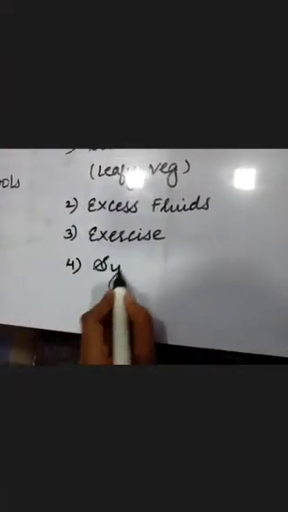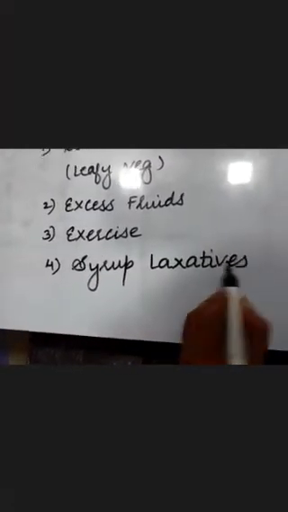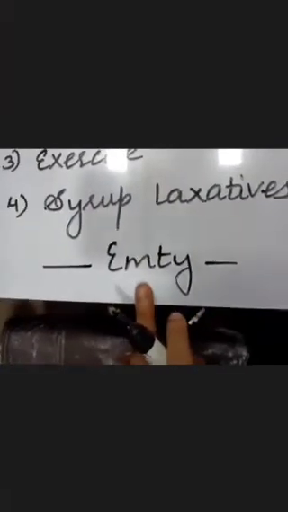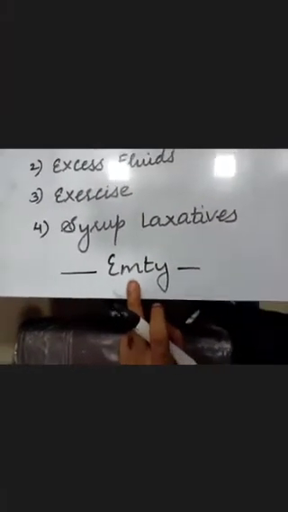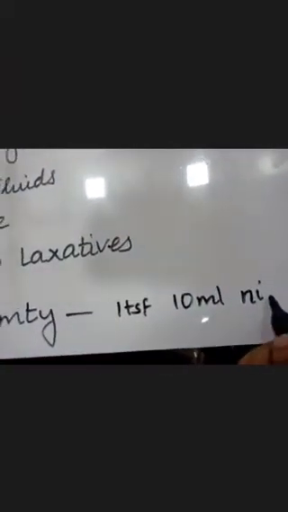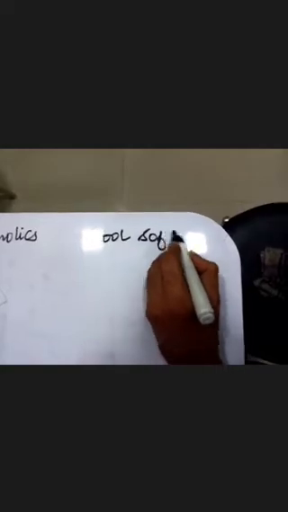Along with that, if given a choice, then we need certain syrups. These syrups are called laxatives. In India, there is a fantastic syrup called MT, just that the spelling is different. MT, there is no P over here. MT is the syrup which is given 1 teaspoonful, or you can say 10 ml, only at night time. Whenever we give, laxative syrups are known to soften the stool. So they are also called stool softeners.